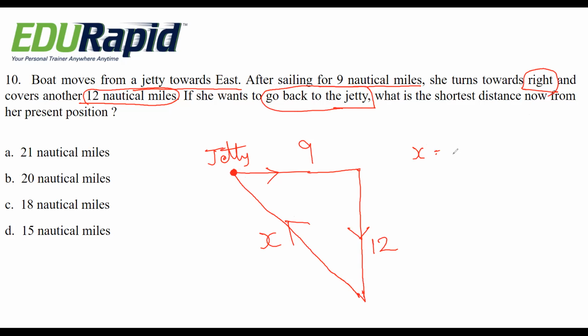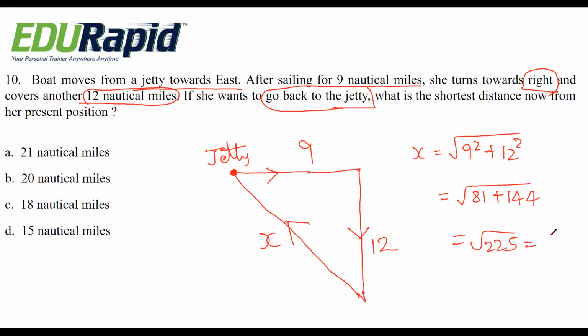So again here you have to apply Pythagoras theorem. 9 square is 81 plus 12 square is 144. If you add these two, you will get 225. This is 15 square. So the shortest distance is 15 nautical miles.